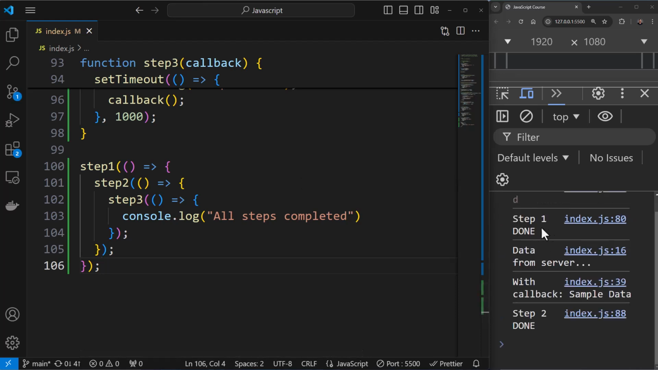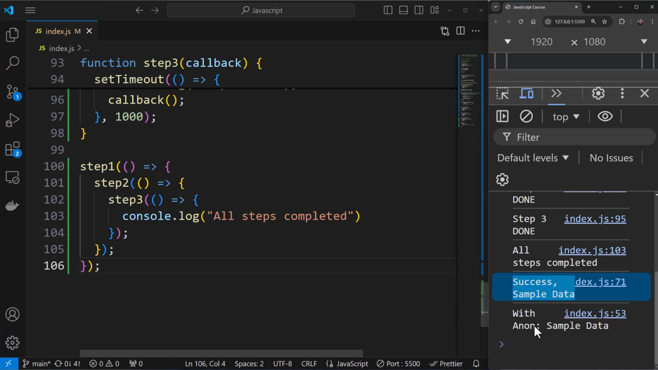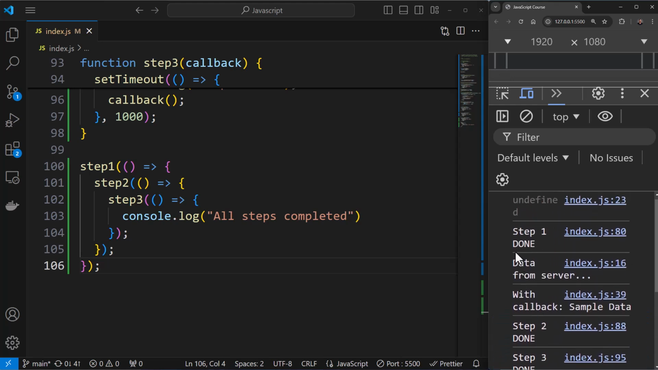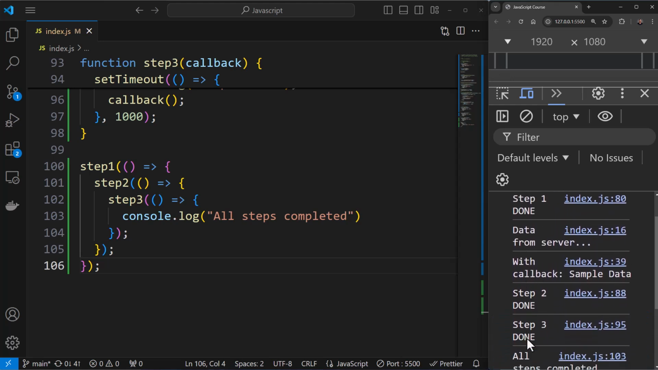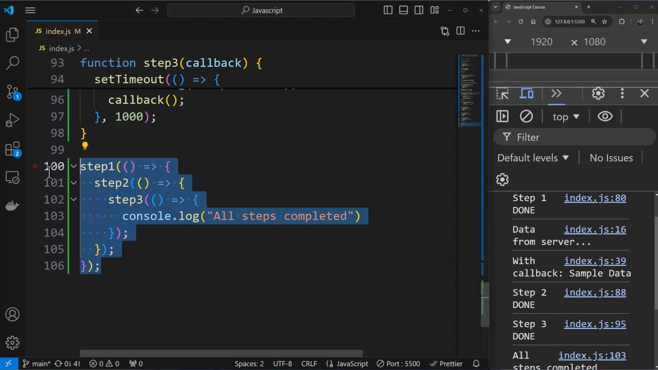Now you'll see step 1 done, step 2 done, step 3 done, and all steps completed. In the end you see success sample data, because this had a longer timeout, and this one also had a longer timeout, right? But here you can see step 1, step 2, and step 3 were completed. And this is how you can do an operation that involves multiple asynchronous operations.